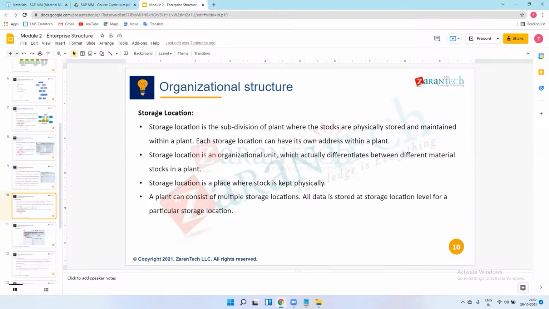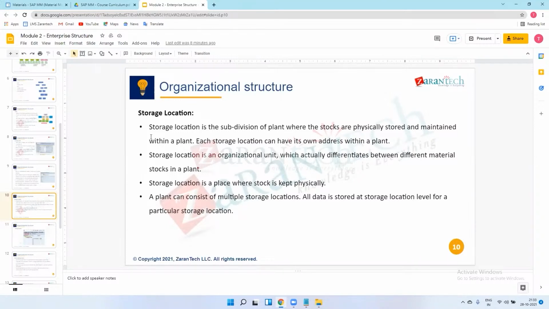It means we have to store the material in one location. Take an example: I am manufacturing some product in my company. So I procure raw material, or semi-finished or finished material, from the vendor. Once I receive material from the vendor, I need to keep that material in one desired, specific place.